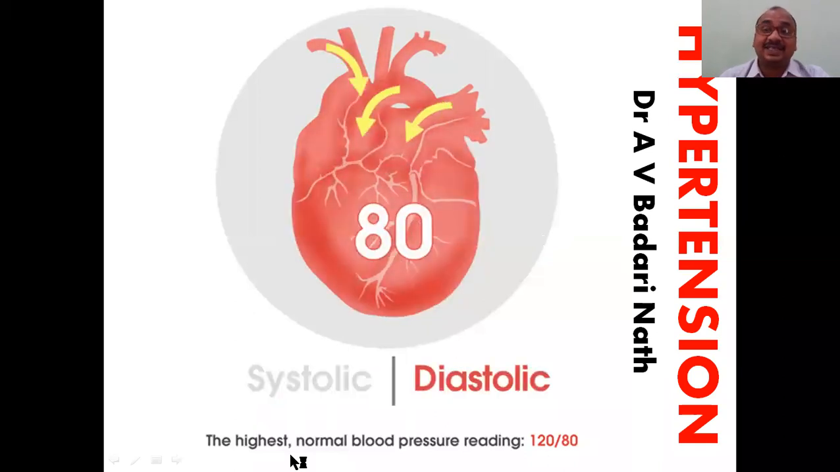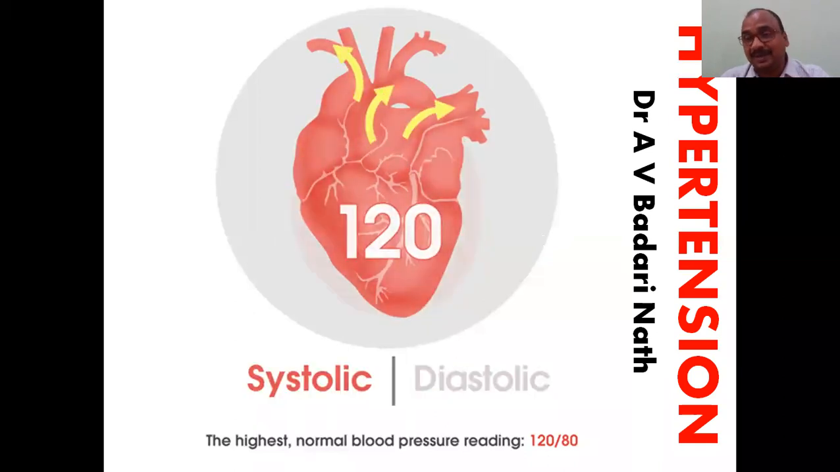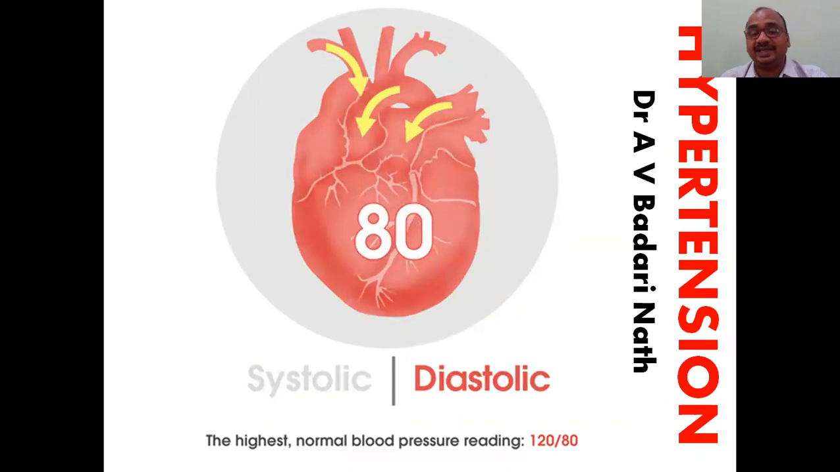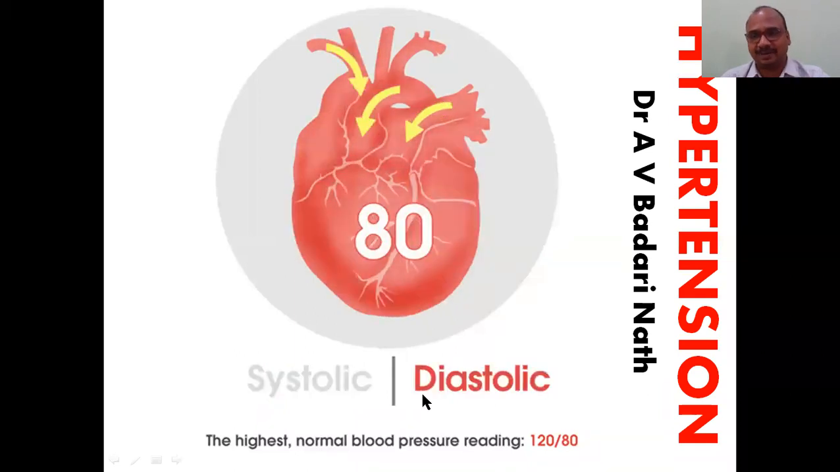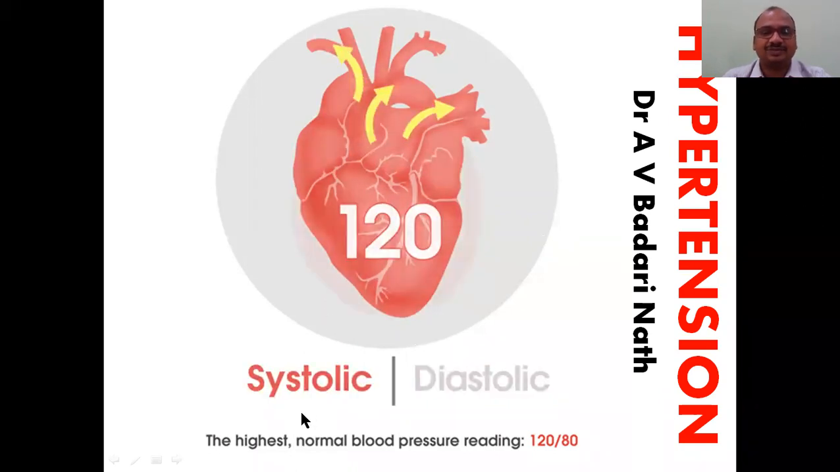Hypertension is different and blood pressure is different. Blood pressure is the 120 by 80, the pressure which is acting on the vessels. We will see the definitions now. What is the difference between blood pressure and hypertension? That we will see. Here you can see what a systolic and a diastolic blood pressure is. Systolic is always 120, diastolic is 80. 120 by 80, we know very well.